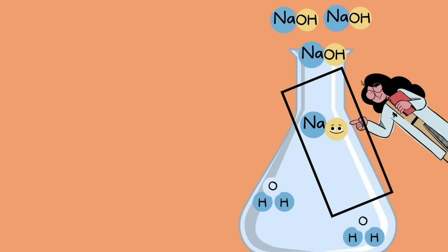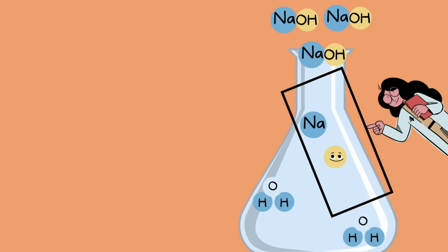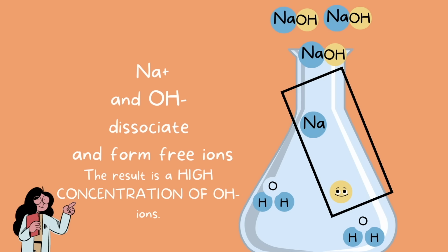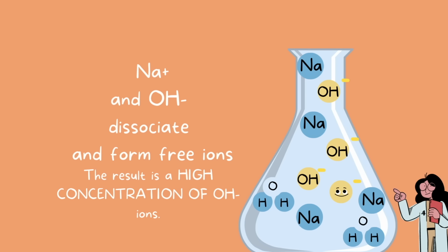If we take a close look at the sodium hydroxide, we'll notice that OH is going to dissociate, or separate itself, from sodium. Basically, sodium and OH are going to separate, and they're going to form free ions. The result is a high concentration of hydroxide ions. Because sodium hydroxide is such a strong base, it's going to dissociate completely inside the solution. So it's going to look a lot like this.